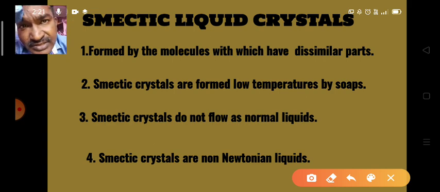So normal liquids are known as Newtonian liquids, whereas smectic liquid crystals are known as non-Newtonian liquids because they don't flow freely. The best example for non-Newtonian liquids is corn flour mixture with water.